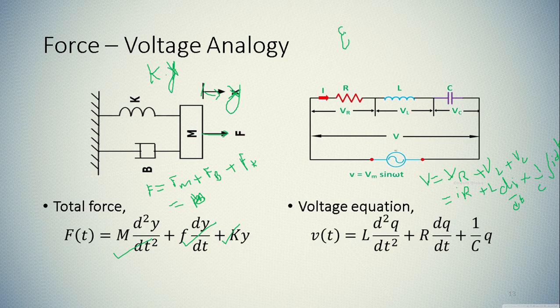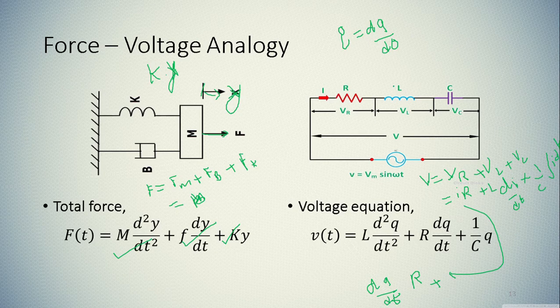Now we know that current I is nothing but the rate of change of charge, that is dq by dt. So now put the value of I into this equation. It will be dq by dt multiplied by R plus L di by dt.